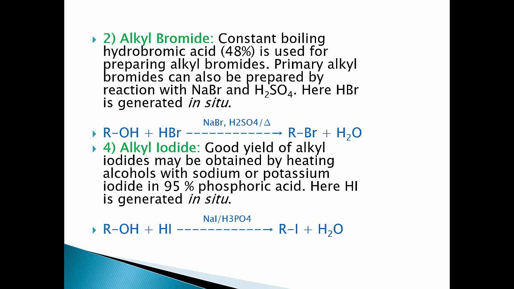Second, we are going to prepare alkyl bromides using alcohol and HBr. Constant boiling hydrobromic acid is used for preparing alkyl bromides. Primary alkyl bromides can also be prepared by reaction with NaBr and H2SO4. Here HBr is generated in situ at the time of reaction.